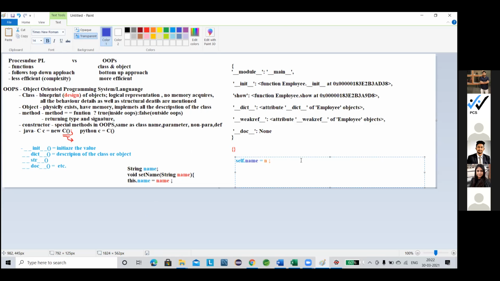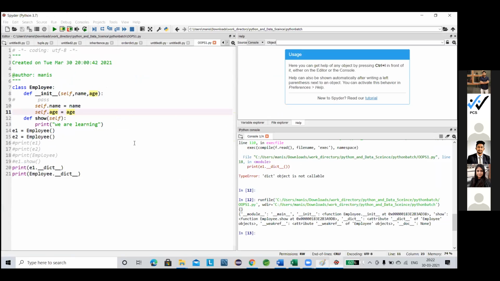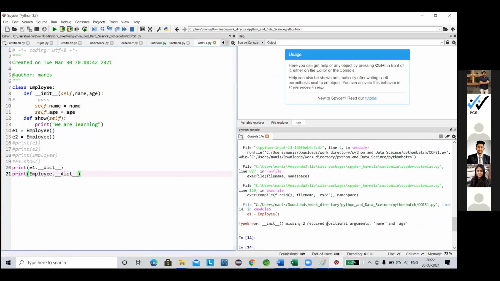Okay, so let me show it first. Now see, if I execute, there will be one error. Why? Because init is expecting these two arguments, name and age. We have to give these arguments. So I'm giving two arguments: one is Python, from 2005, and one is Java, from 1991.